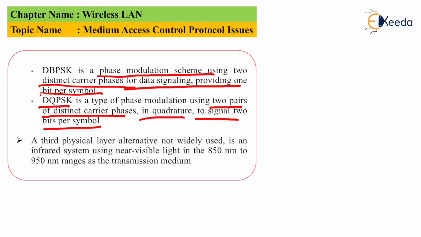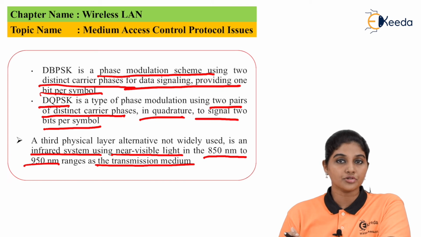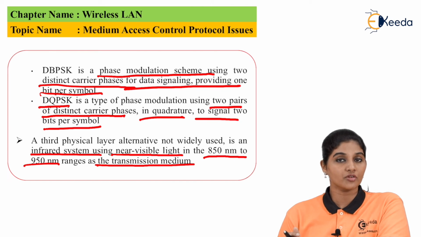A third physical layer alternative, not widely used, is an infrared system using near visible light in the range of 850 nanometers to 950 nanometers as the transmission medium. By using this technique, it is possible to reduce multipath fading in the case of the MAC layer.